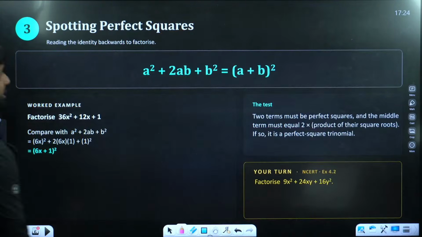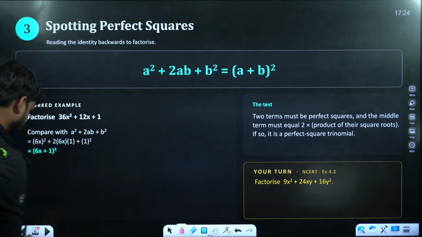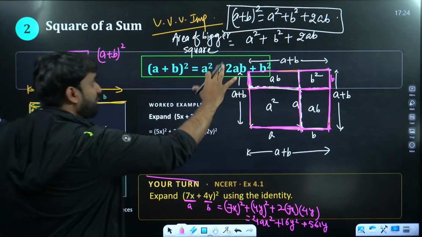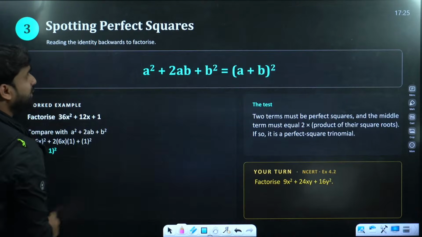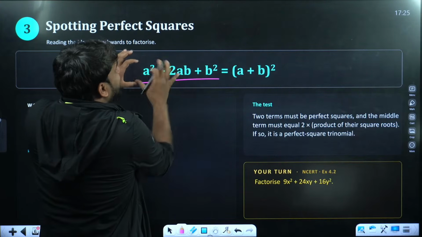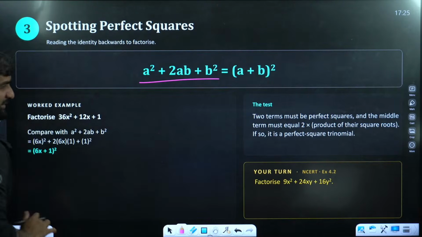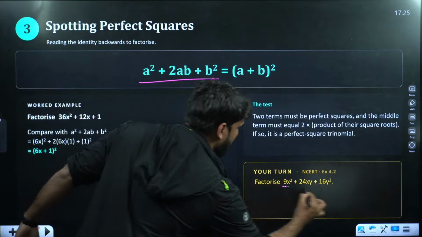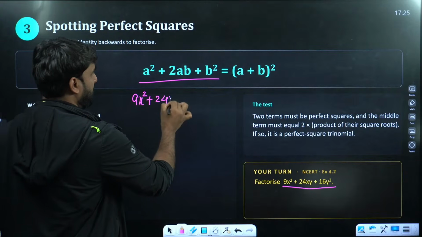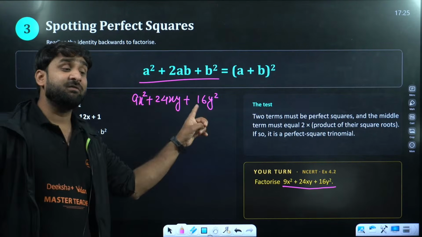Moving ahead. Now again the same perfect square. So the reverse is also clear. If we can write (a + b) whole square as this, we can also make the reverse format. If the equation is already in this format, we can factorize and write the expanded form into small form. For example, look at the question here. If this is 9x square plus 24xy plus 16y square, it is already given in expanded form.